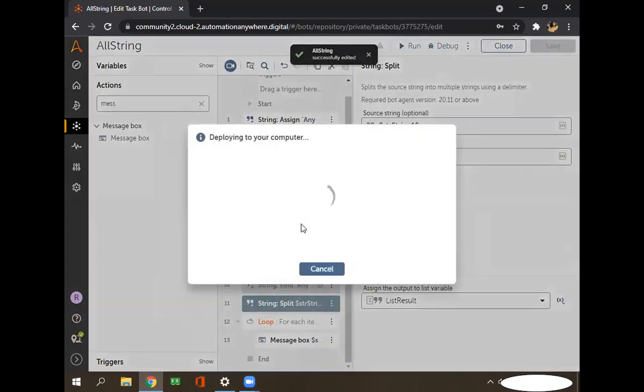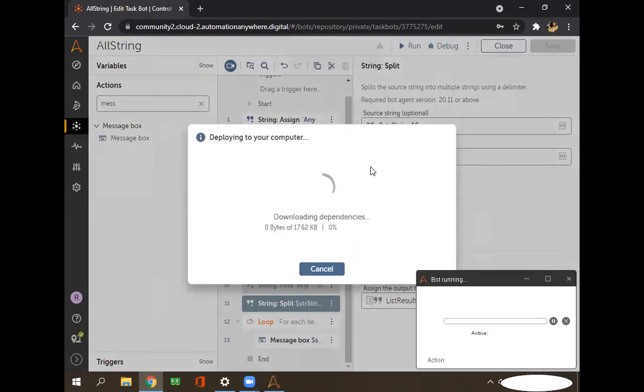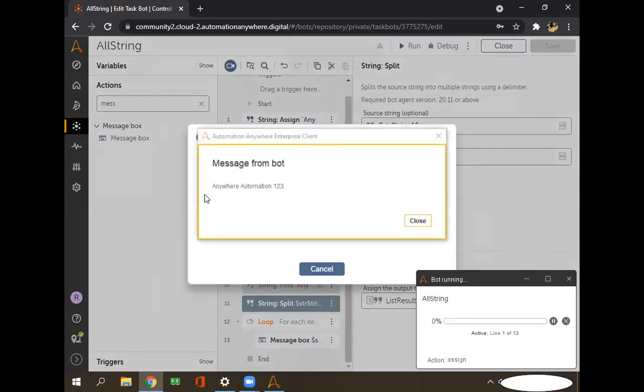This is my prediction. Let's see. Yeah, see, it will give you the first value here, and then after it will give you 360.